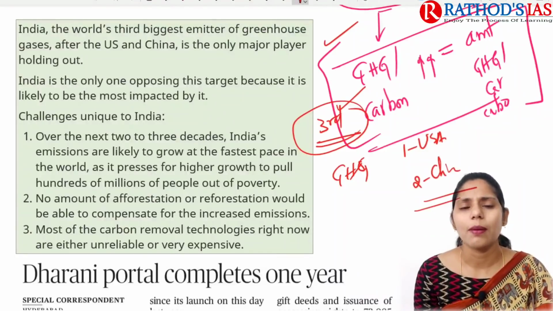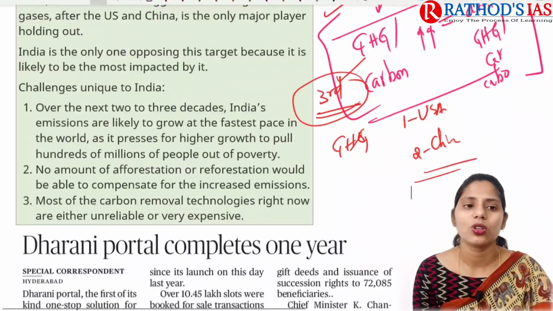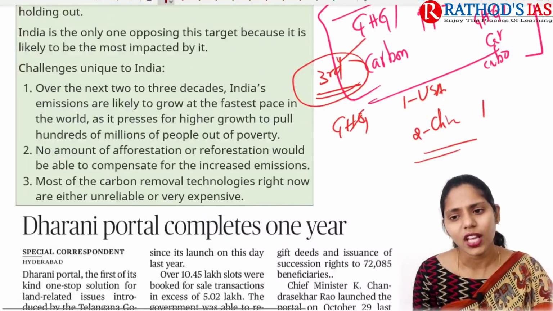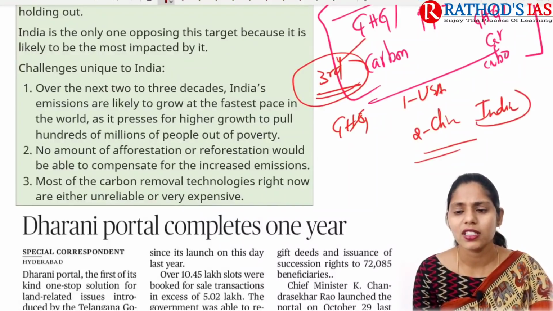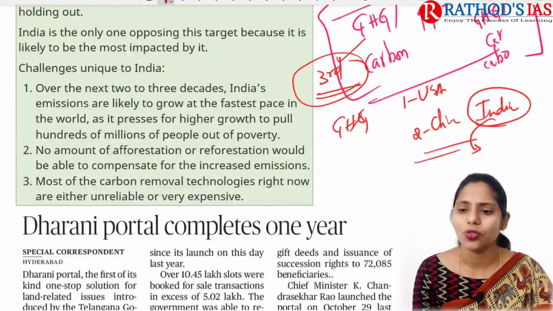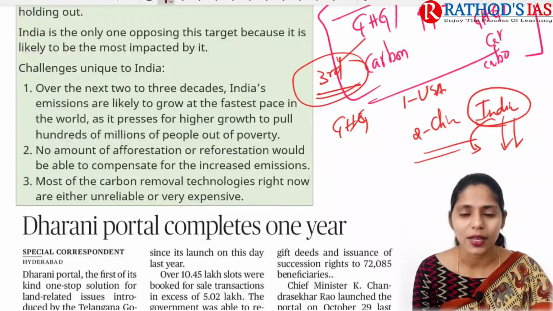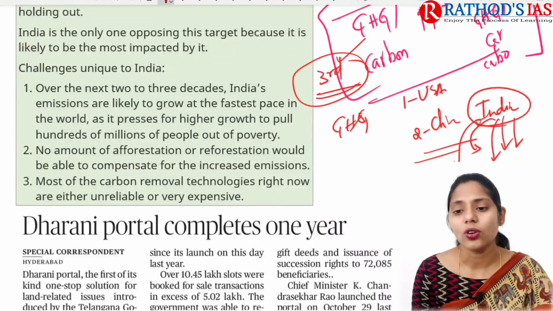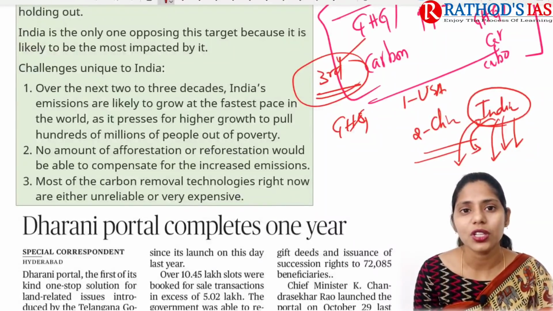India is mainly opposing coming up with a deadline or target for carbon neutrality because of some reasons. India, as we all know, is a developing country, and developing countries face some inbuilt challenges like poverty and unemployment, which is increasing very much. And not only unemployment and poverty, there is malnutrition.